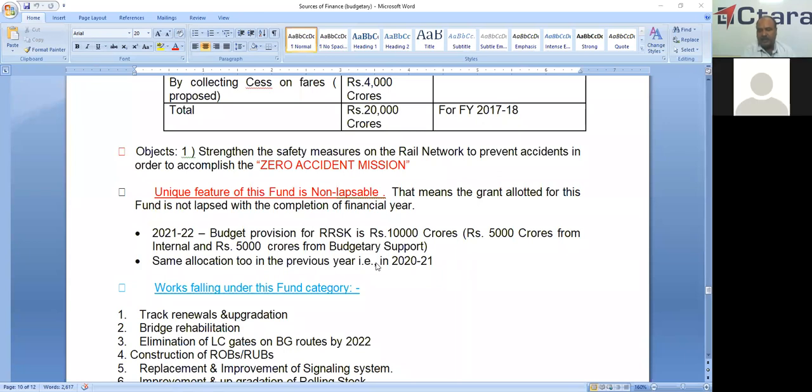That is the unique feature of this fund. So in the current year, the budget provision for the RRSK is 10,000 crores, 5,000 crores from the internal resources and 5,000 crores from the budgetary support. So this is 10,000 crores, the same allocation as last year also.